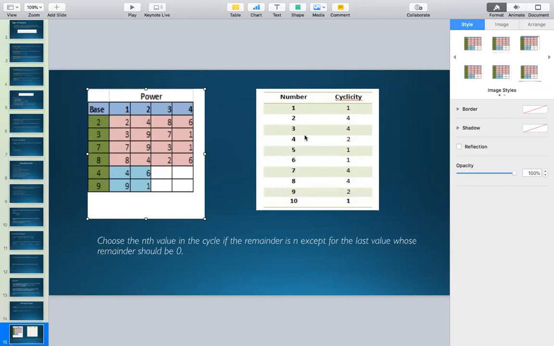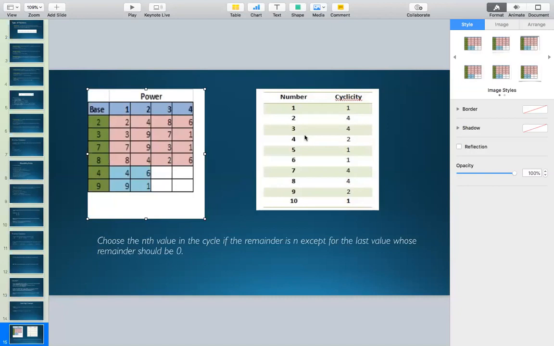Same is the case with 9. What is 9 power 1? It ends at 9. 9 power 2 is 81, ends at 1. 9 power 3 is 729, ends at 9. 9 power 4 is 81 square, that would be 6561, so that is ending at 1. So you can see that in case of 9, when the powers are odd, the last digit is 9.